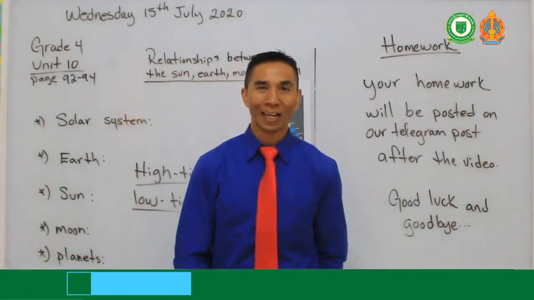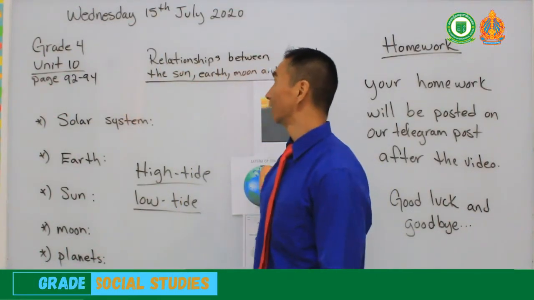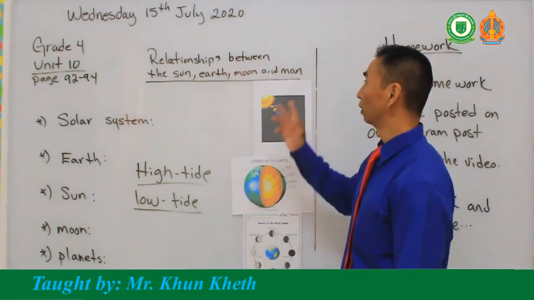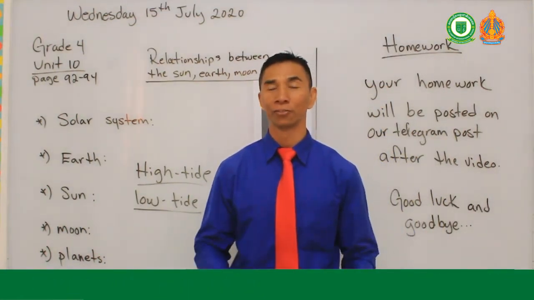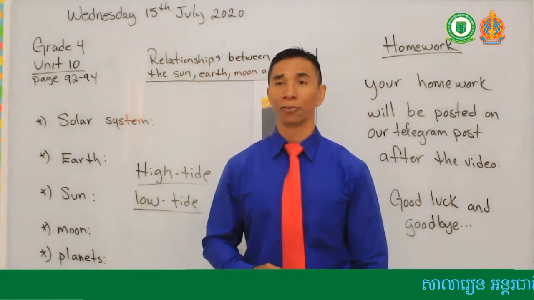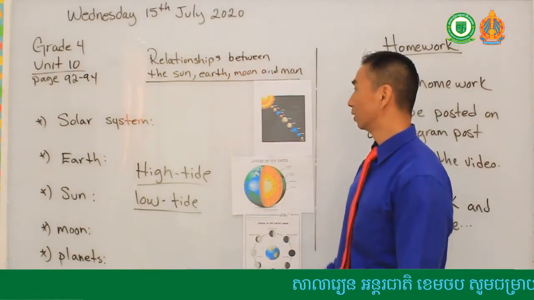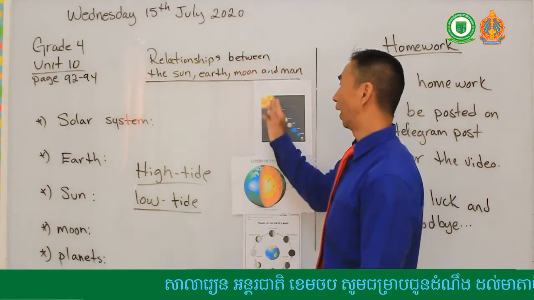Hello class, welcome back to our third and final video for today's lessons. As we see, we have learned today about our solar system and how the sun affects all our planets, including Earth. Without the sun, we have learned there will be no life on another planet. It will be dry and completely barren. So it is important for our solar system to have a sun.